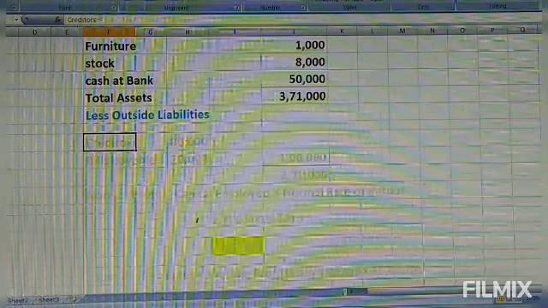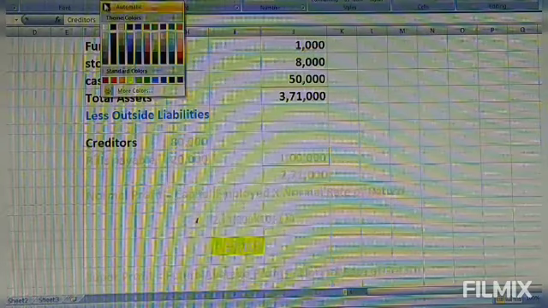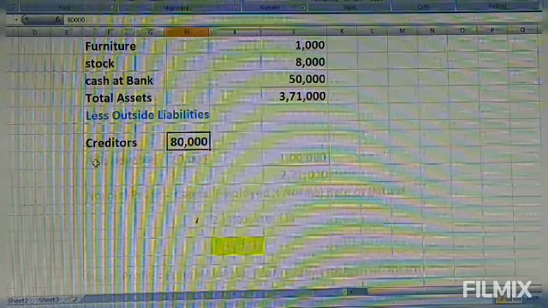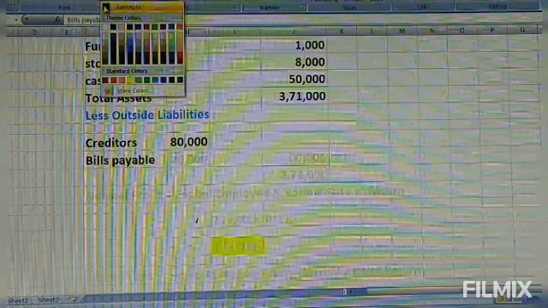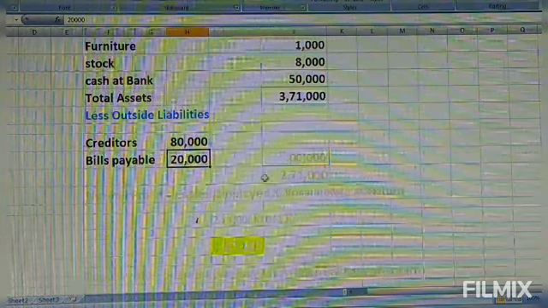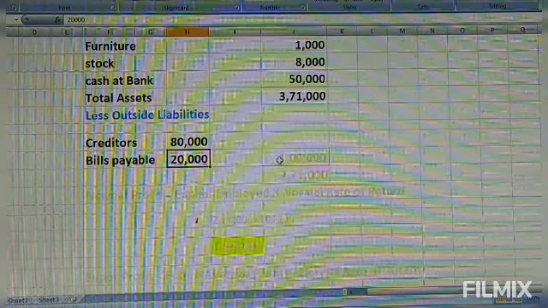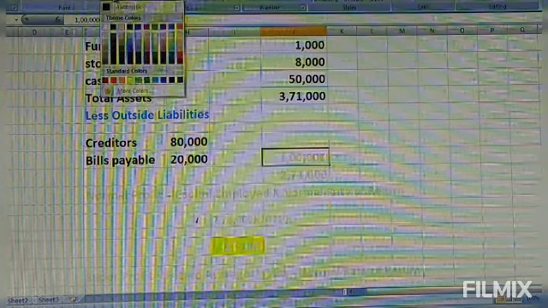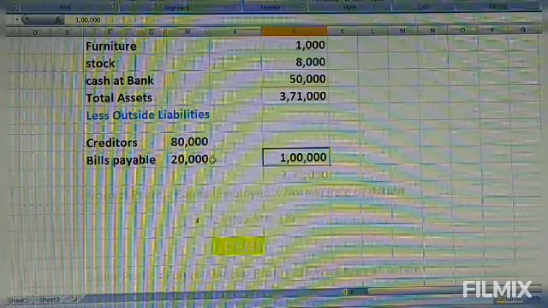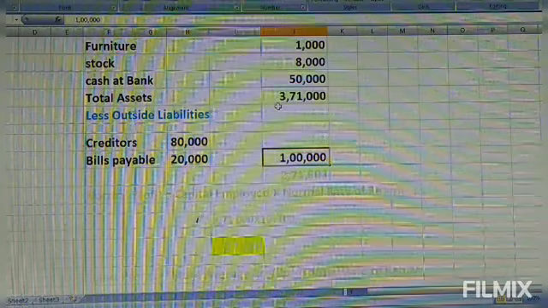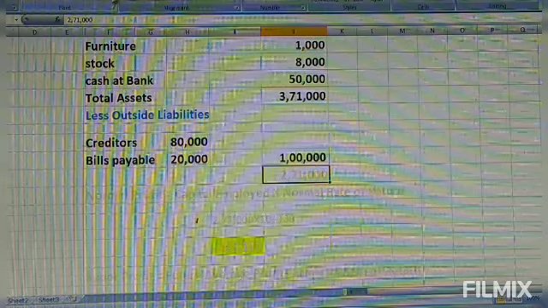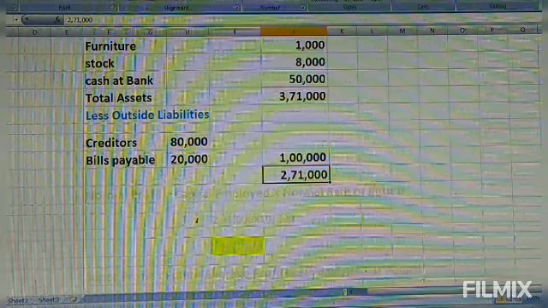So take creditors. The creditors value is 80,000, take 80,000. Then bills payable, how much is given in the problem? 20,000, so you take 20,000. If you add both outside liabilities, you get 1 lakh. This is to be deducted from total assets. 3,70,000 minus 1 lakh is how much? It is 2,70,000.